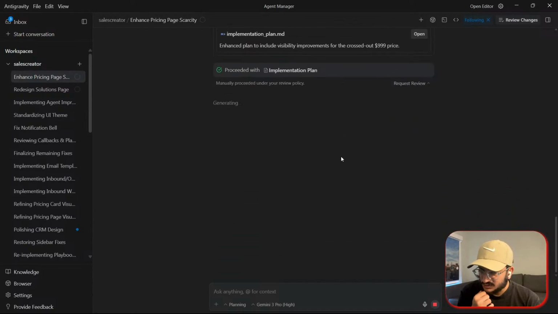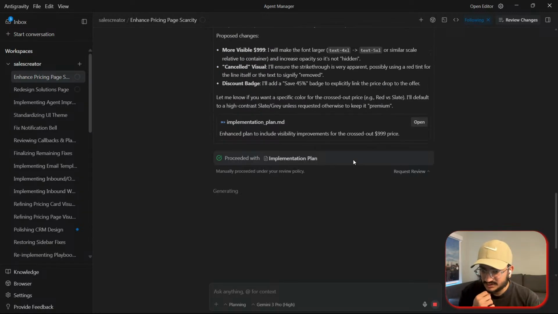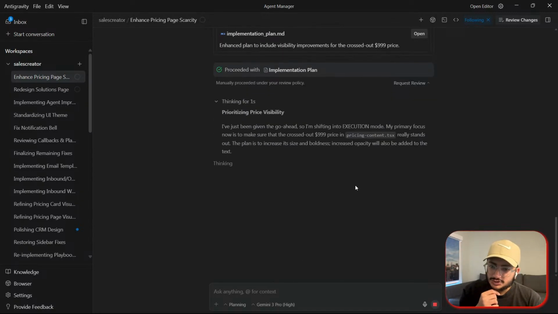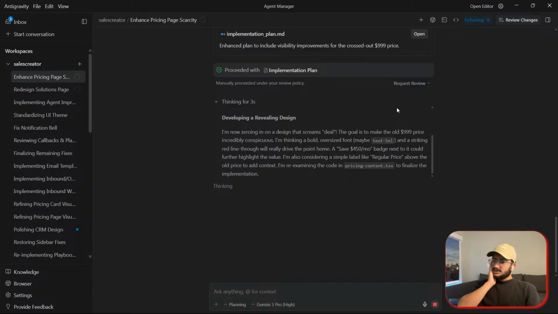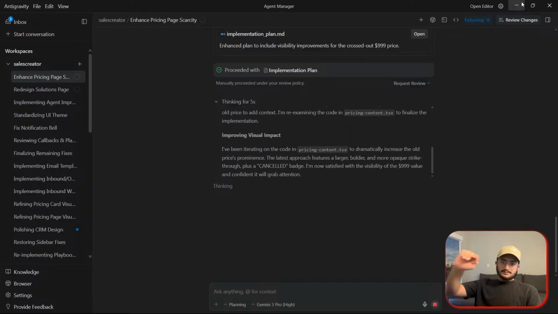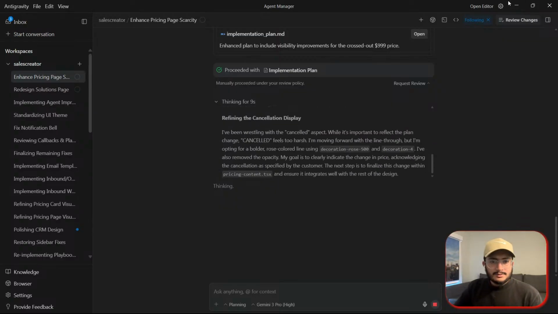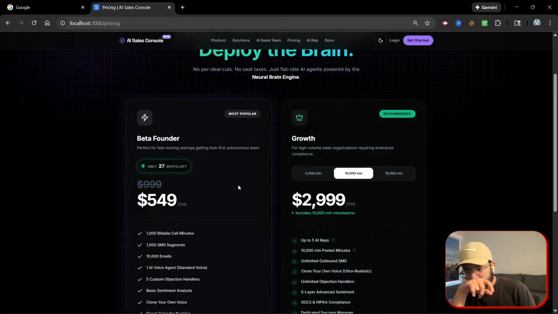This looks good, like the 45% badge to explicitly show. That's nice. Let's see what goes in here.